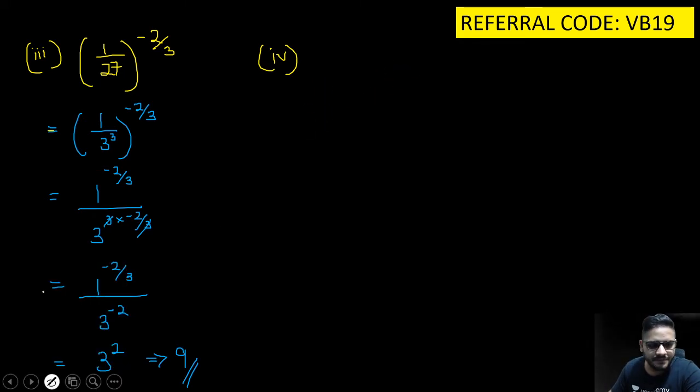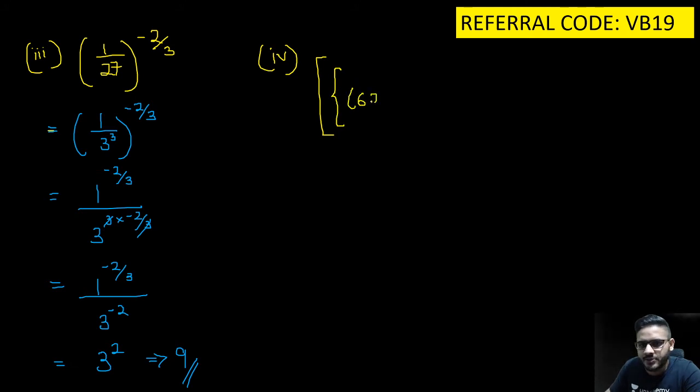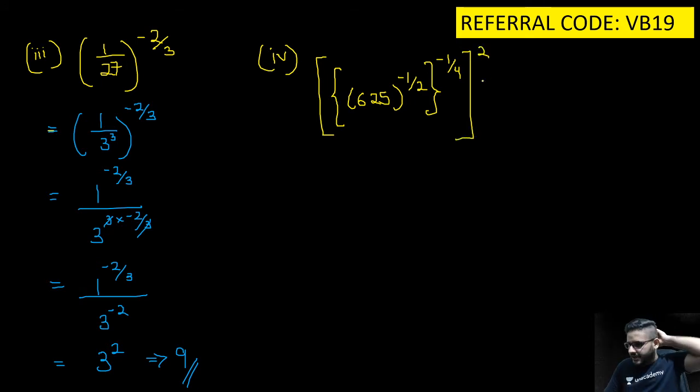My mistake. So now, I put a box bracket, after that I put this, and then 625 raised to the power minus 1 by 2, raised to the power minus 1 by 4, the whole raised to the power 2. Yes, is this the question? Yes, this is the question.